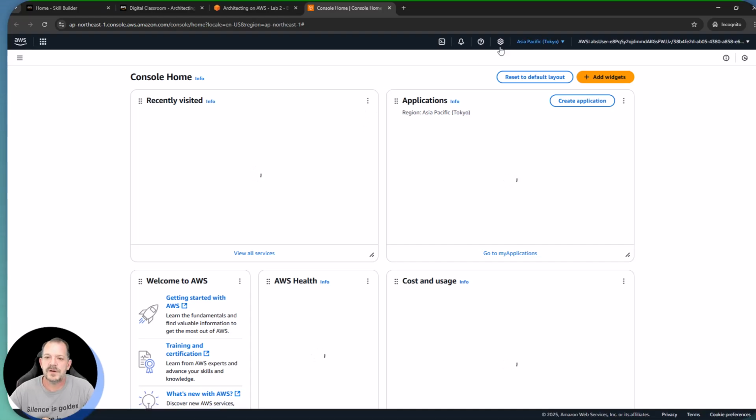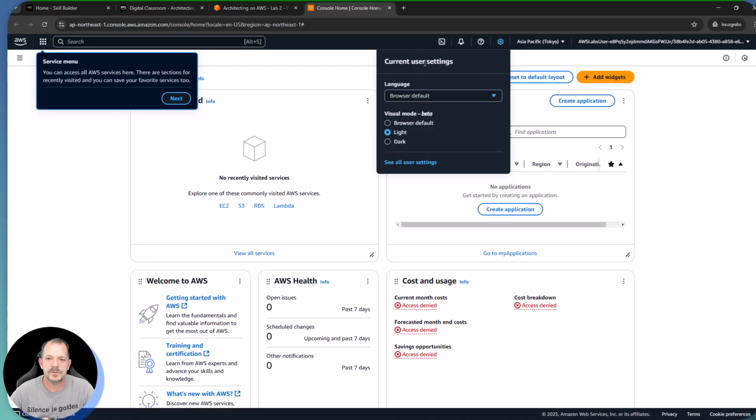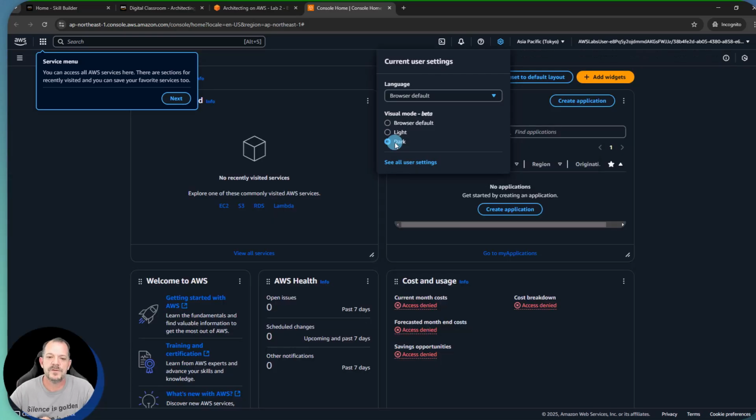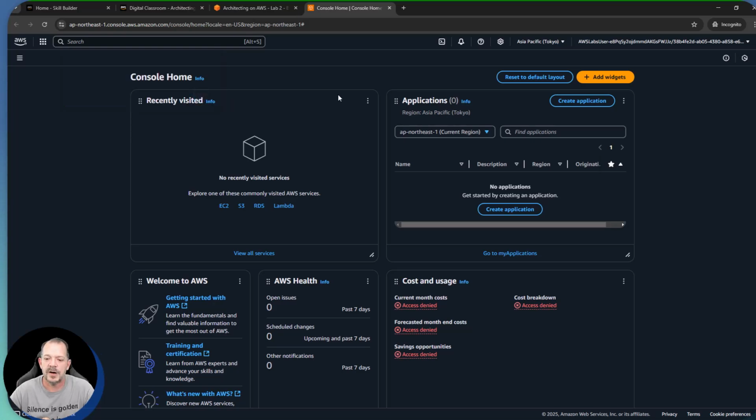And of course, as I always do, I'm going to go here and change my settings over to dark mode, just because it's a little bit easier on my eyes. And we need to click on a couple boxes to save some cookies, basically.